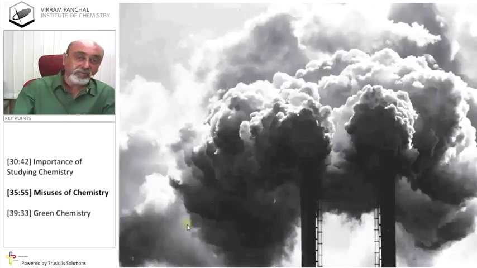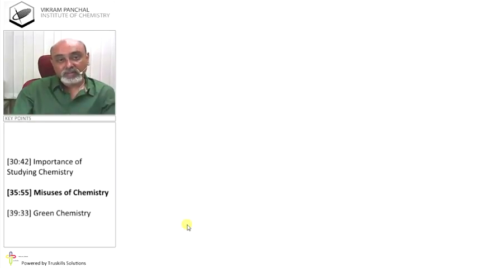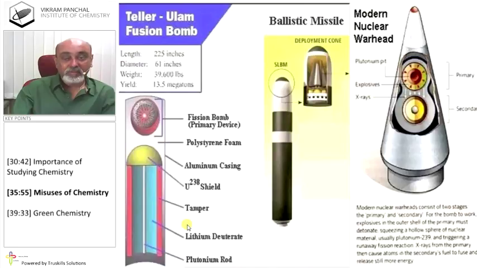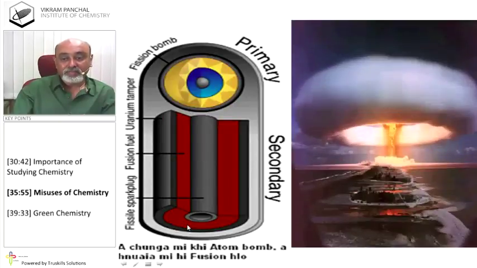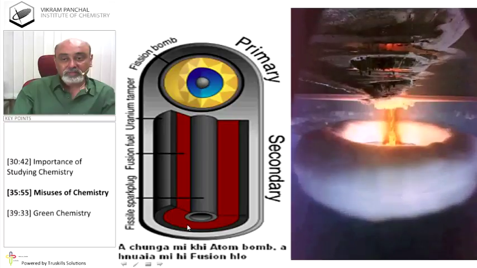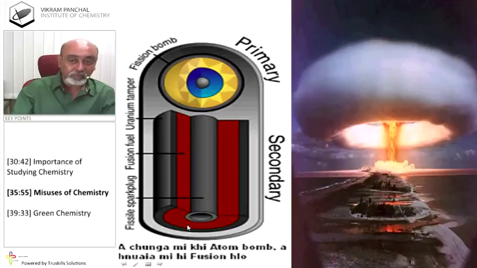Well, industry is using many chemicals and fuels, and they produce a lot of pollution. A nuclear bomb is also one kind of chemical reaction, a nuclear reaction, when a fission reaction takes place. But again, where chemicals are used, uranium is used in this case. See the effect of explosion.